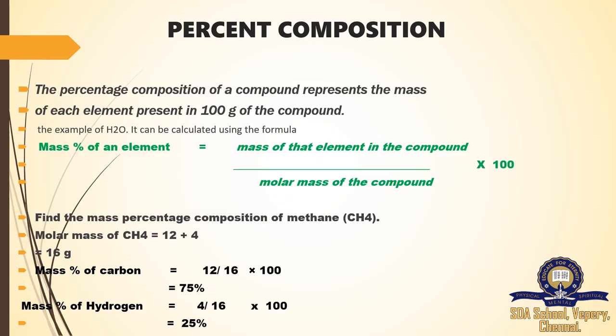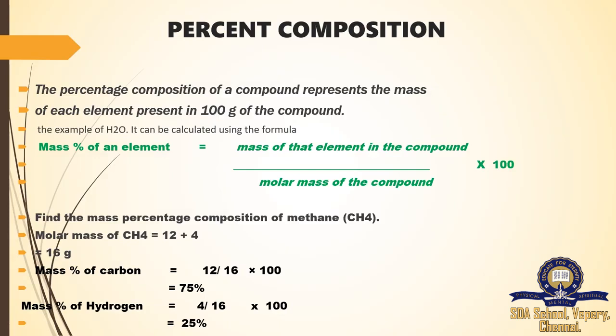Our next topic is percentage composition. The percentage composition of a compound represents the mass of each element present in 100 gram of the compound. Here the percentage composition represents how much of an element is present in 100 gram of the given compound. Here we have an example of water molecule H2O.